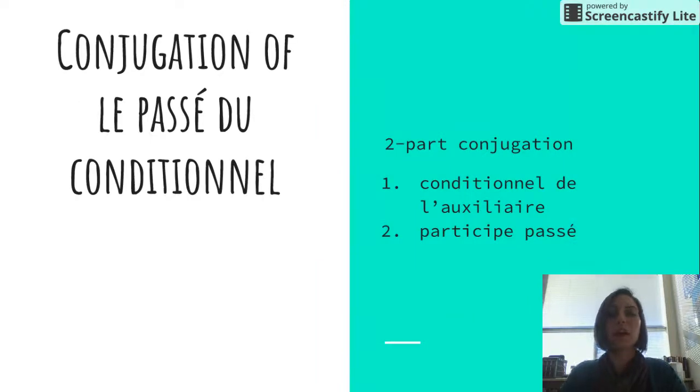So first we're going to look at the conjugation. It's a two-part conjugation, so it's a compound tense, like many of the others that we've learned, like the plus-que-parfait, and the passé du subjonctif, and the passé composé. Two-part conjugation. The first is the conditional conjugation of the auxiliaire. If we remember, we can have two auxiliaires in French. One is avoir, the other is être. And then we have our participe passé.